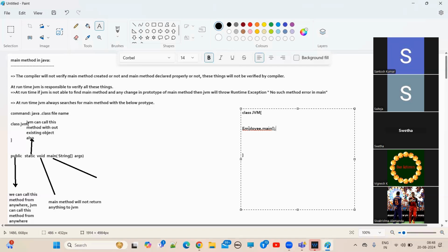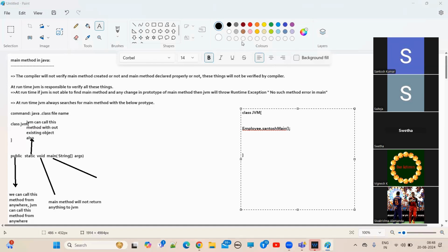In the JVM class, I need to go there, and instead of main, I need to provide Santosh main. Understand? If I put Santosh main like this, then our JVM can call Santosh main as a main method.